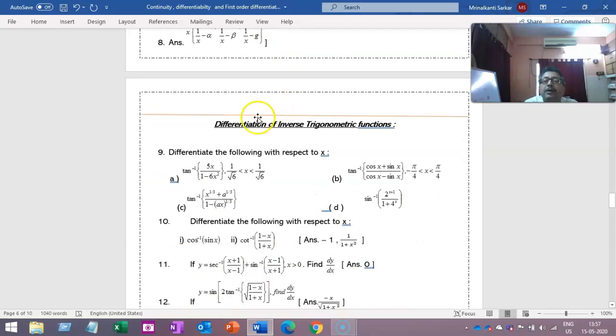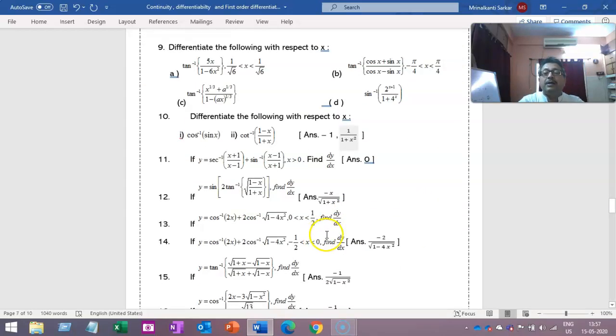Now go for differentiation of inverse trigonometric functions. These questions we have asked mostly from board papers. Some questions are exactly taken from your board question paper, some are not. Some may look a bit different, but the method is already known. You will say, sir, these are very easy, 2x plus 3x I'll get. All these you have done, but you haven't done this kind of sum. So you think how to get it.